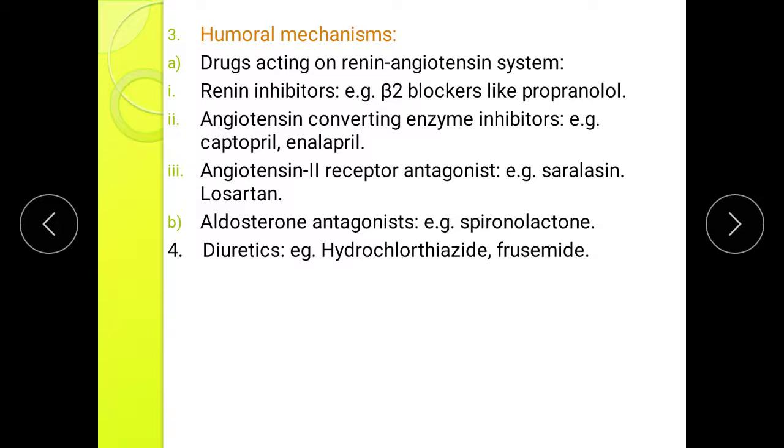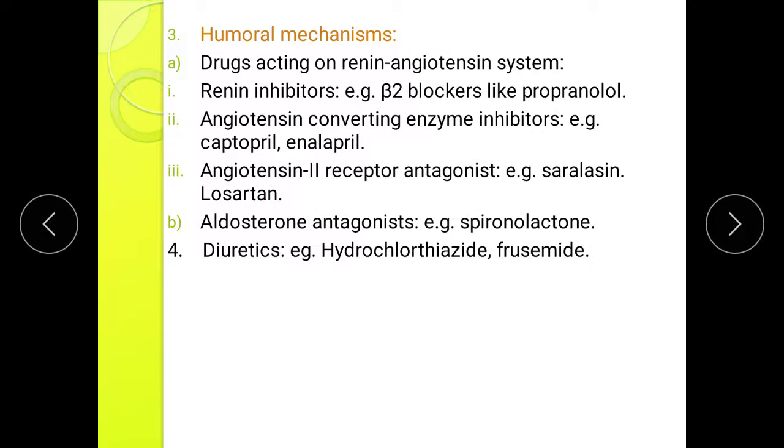Next mechanism of classification of antihypertensive agent is humoral mechanism. In this mechanism, there are two major classes, that is drugs acting on renin angiotensin system and second aldosterone antagonist. The drugs acting on renin-angiotensin system are further divided into three classes: renin inhibitor, angiotensin converting enzyme inhibitor, angiotensin 2 receptor antagonist.